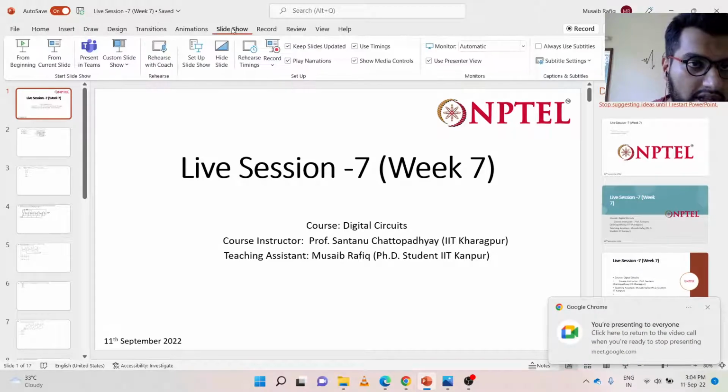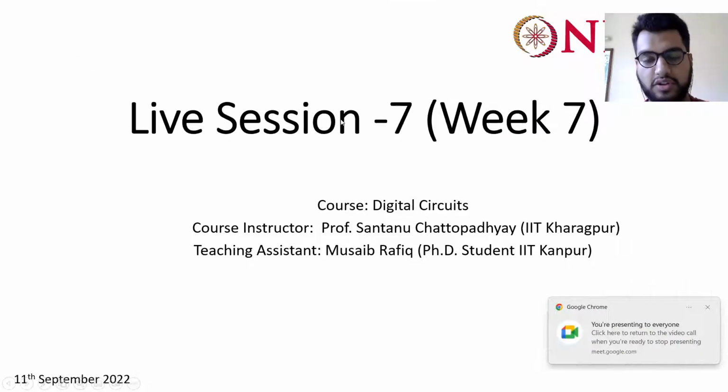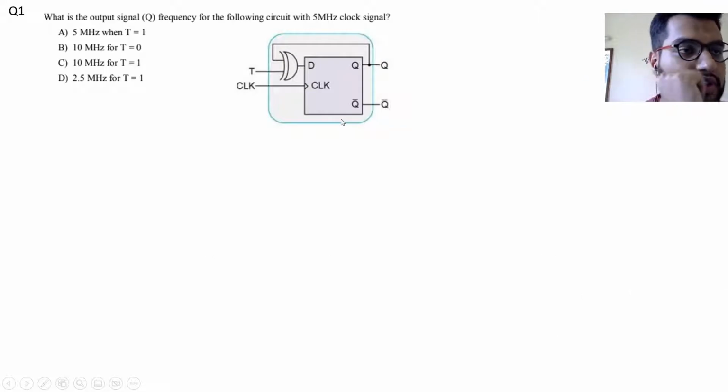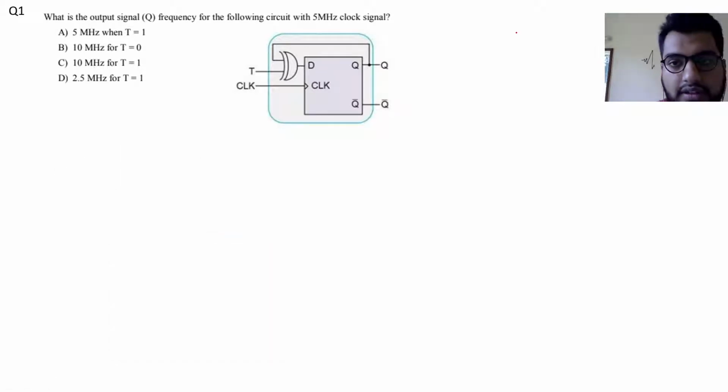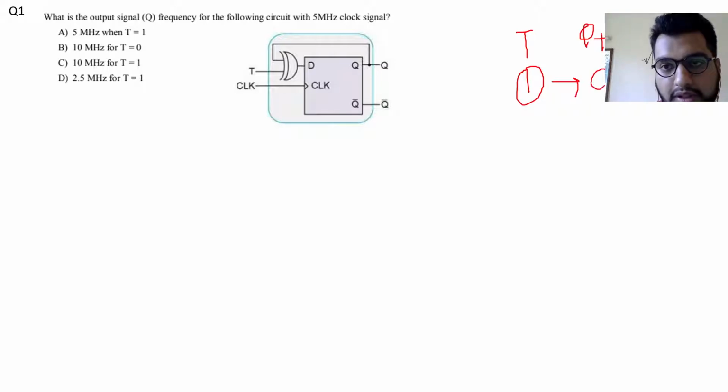Let me go to the slideshow mode and let's start with the first question of today's live session. The first question is: what is the output signal frequency for the following circuit with a 5 megahertz clock signal? If you carefully examine it, it is a T flip flop made up of a D flip flop. We know that for a T flip flop, when the input is 1, toggling occurs at the output. This is Q plus, and this will be Q bar, so the output will be just the complement of the previous state output.